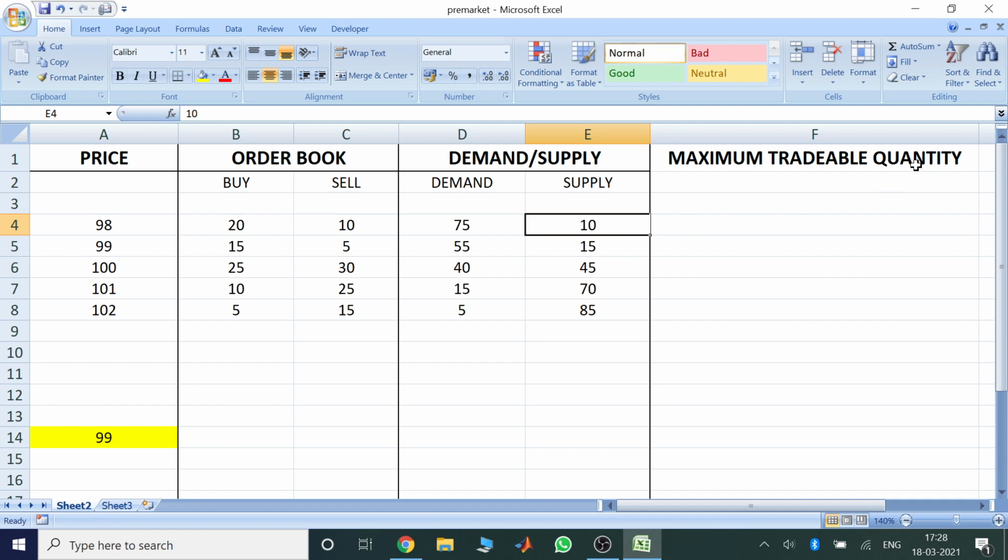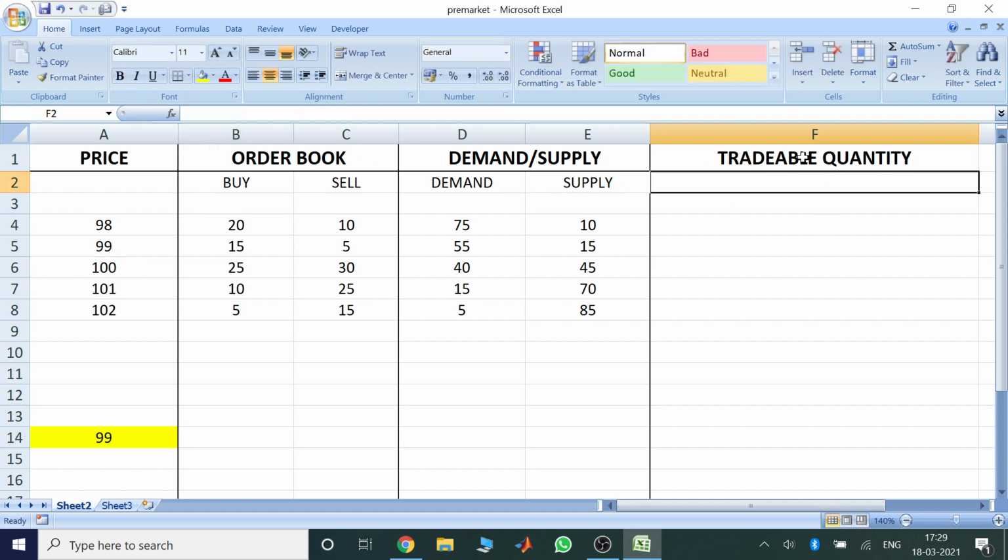Now maximum tradable quantity. What is this maximum tradable quantity? Let's make this tradable quantity instead. This is the tradable quantity column. What this column represents is the number of shares that can be traded at that particular price.